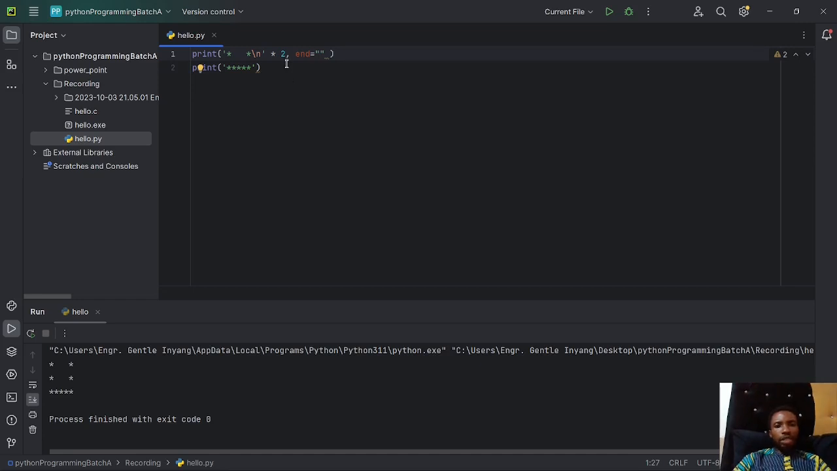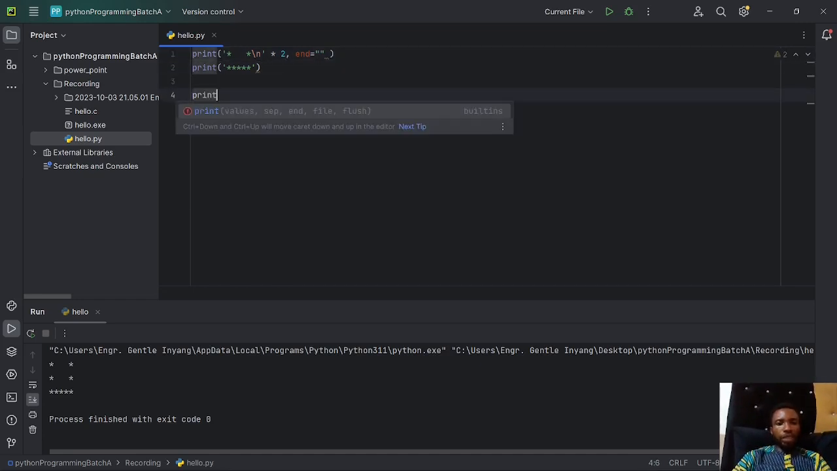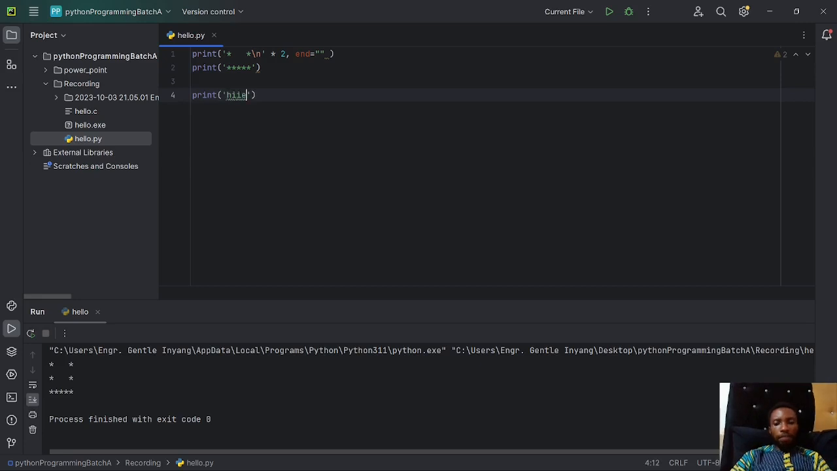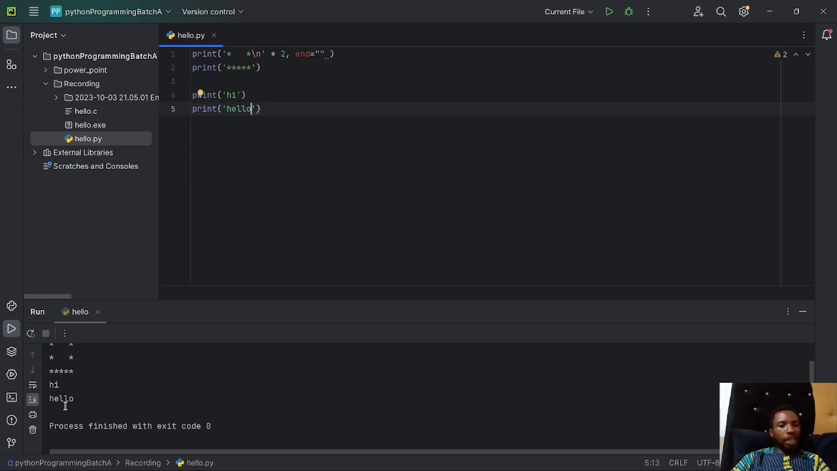So each time you run, let's say for instance, I have something like this: print, and I have hi, all right, and at the end of it, I print again. I have hello. Okay, notice that I have not used this slash n here, right? But if I run this code, this hello automatically comes to a next line. Okay, that's because once a print statement is complete and executes, the next statement will be taken to a next line. All right.